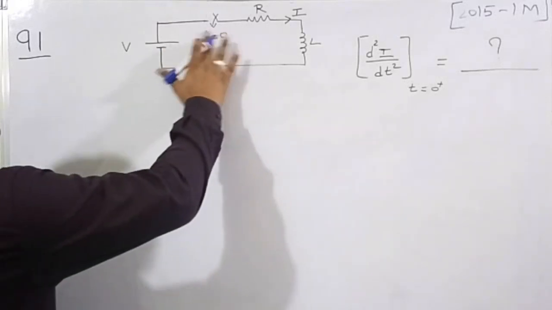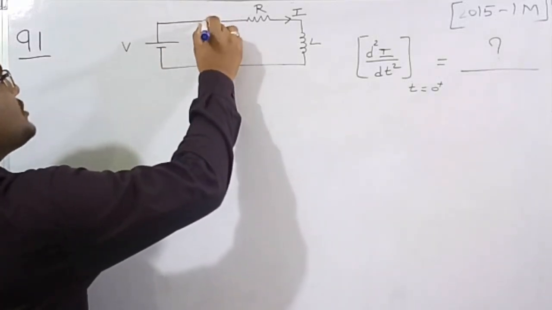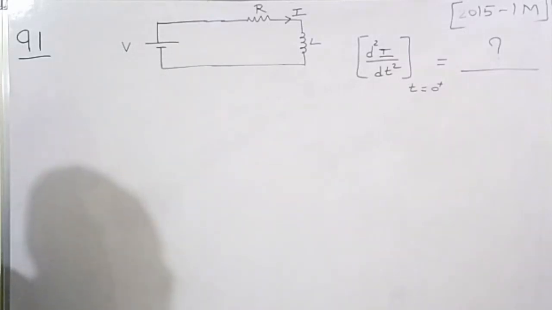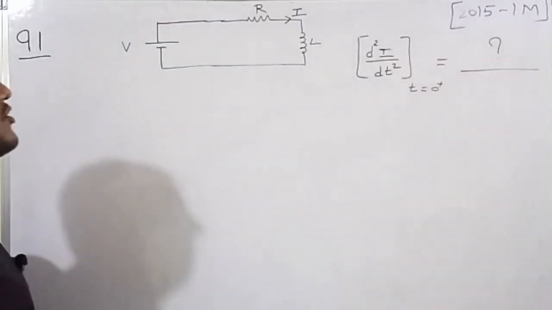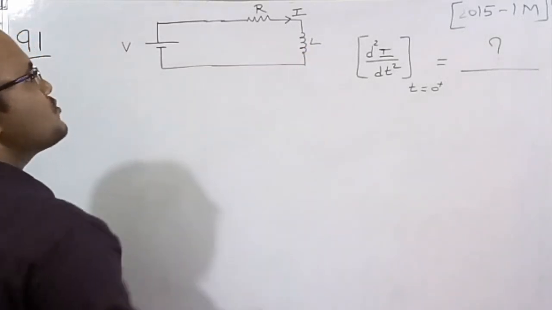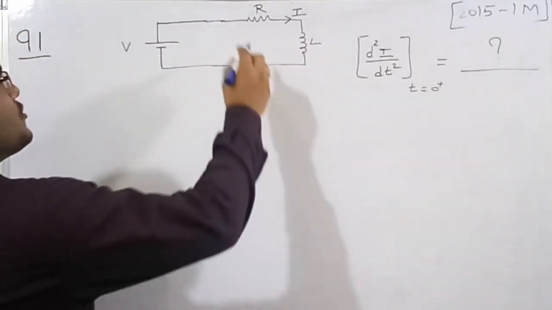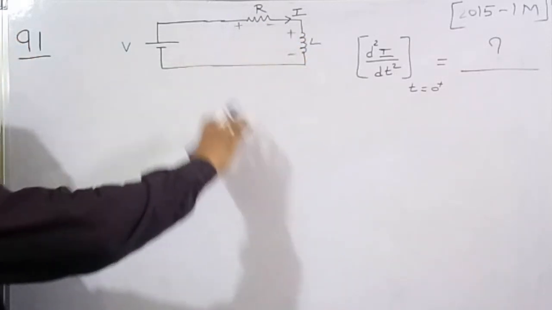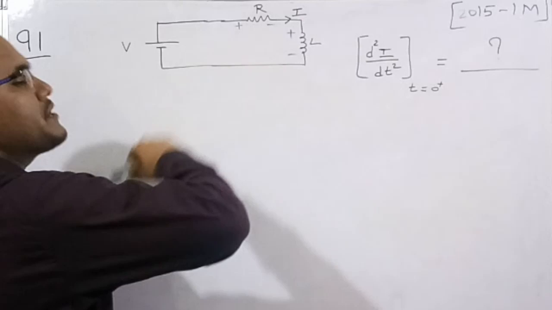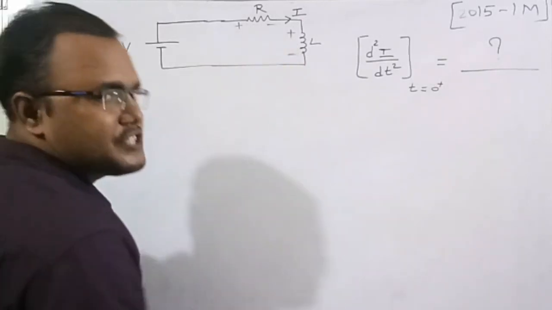See, actually now I am going to close the switch. At t equal to 0 I have closed the switch. Now I am going to apply KVL across this loop. The current always goes from higher potential to lower potential, so it goes from plus to minus through the resistor, and similarly higher to lower potential through the inductor.